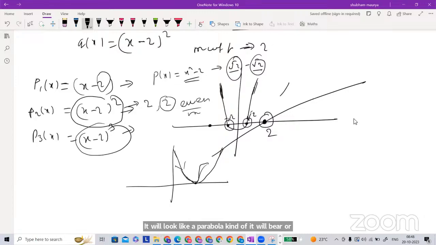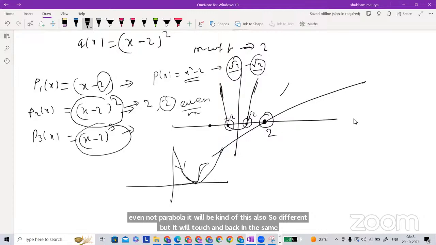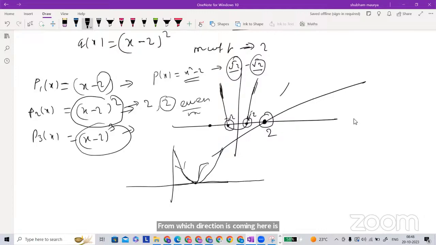Here, direction means what? It is increasing. This is the way you give the input. So you can think of it this way: it comes this way, touches and goes back.